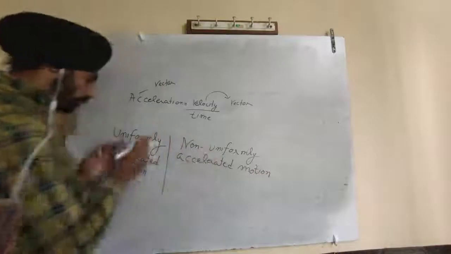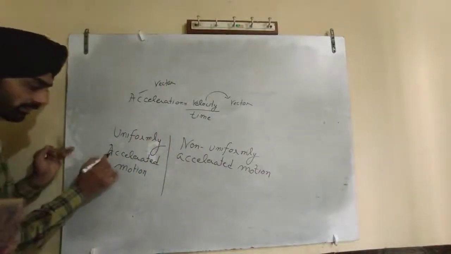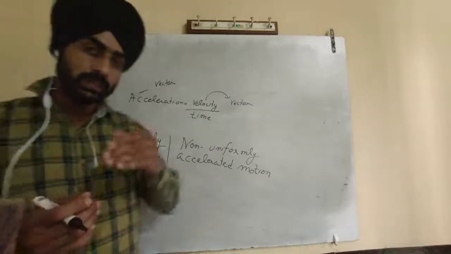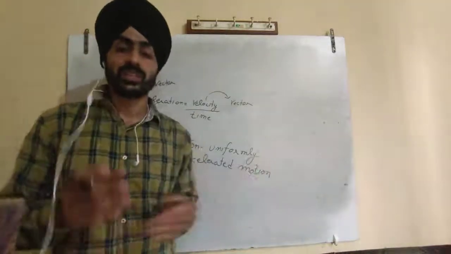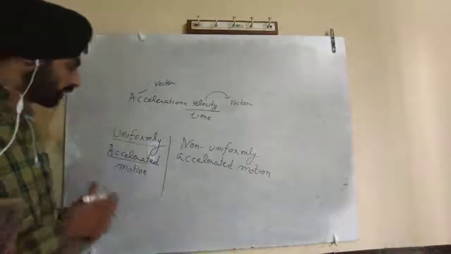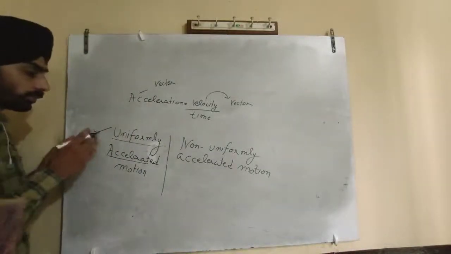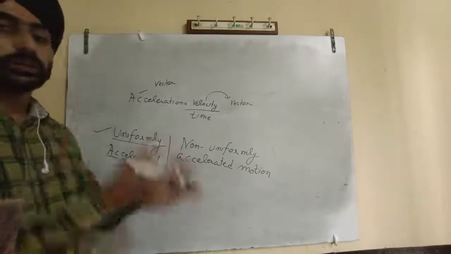So what is uniformly accelerated motion? It means acceleration is taking place uniformly. Acceleration means velocity is increasing. Uniform means equal velocity is increasing in equal intervals of time.